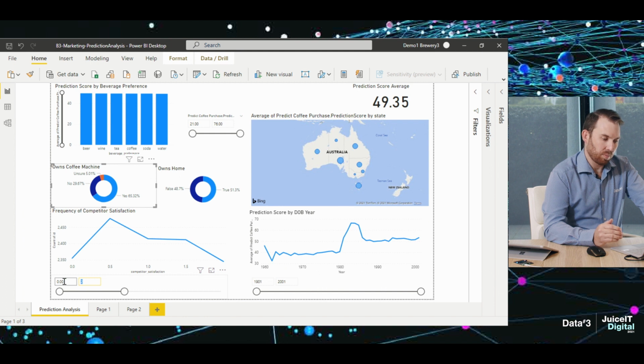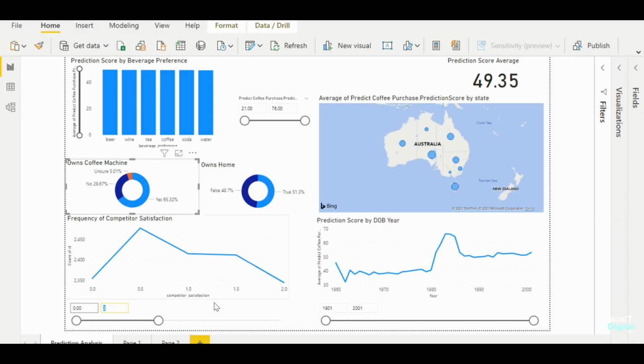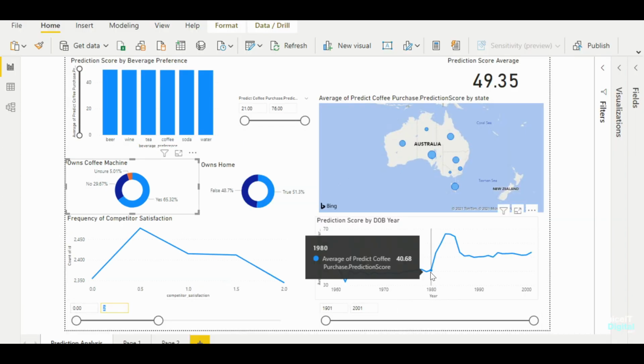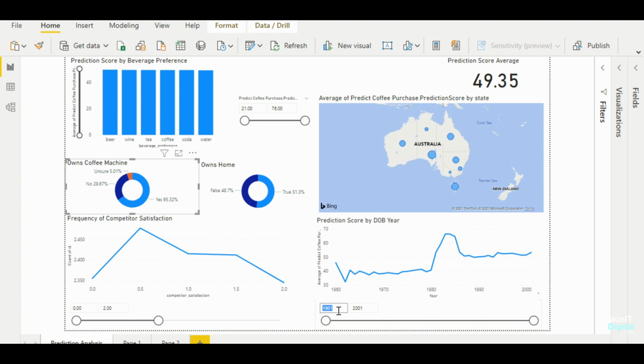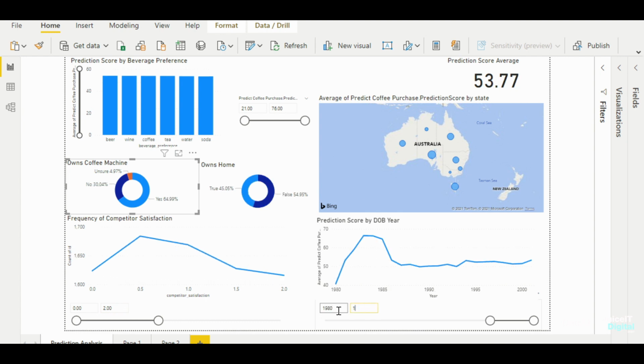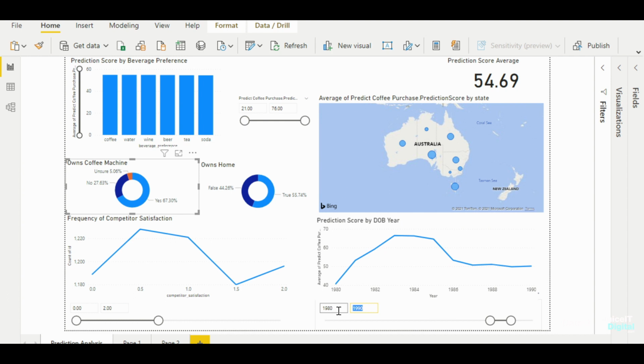Let's now take a look at the graph on the bottom right of this screen, where I've plotted in here the prediction score for every year for the response in the survey. I can see there is a sharp rise about 1980. If I change my filter and focus on that decade from 1980 to 1990, we can see our prediction score goes up again. So this might be an area we will target in terms of demographics.